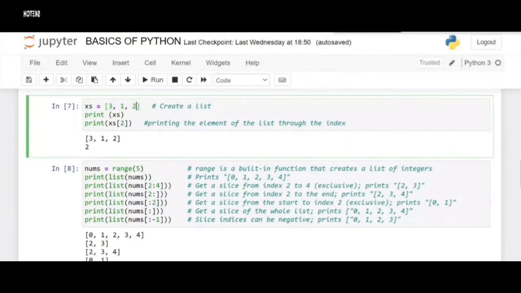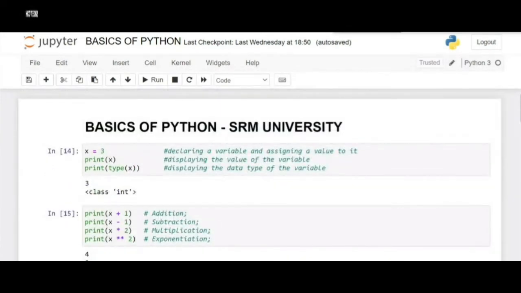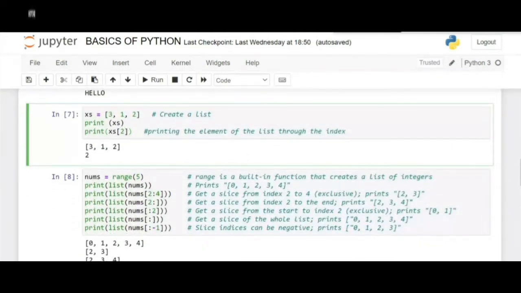In the previous cases we took x equal to 3 and had to print a single variable at a time, right? In this case we need not do so. Whatever variables are present in the list will be automatically printed whenever we use the print statement and put the variable there. If we want a particular element from a list, then we need to know a concept called indexing.